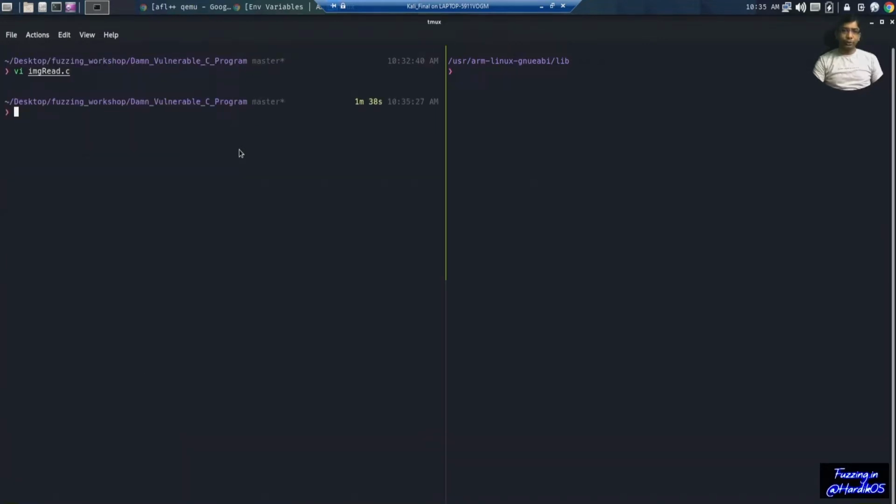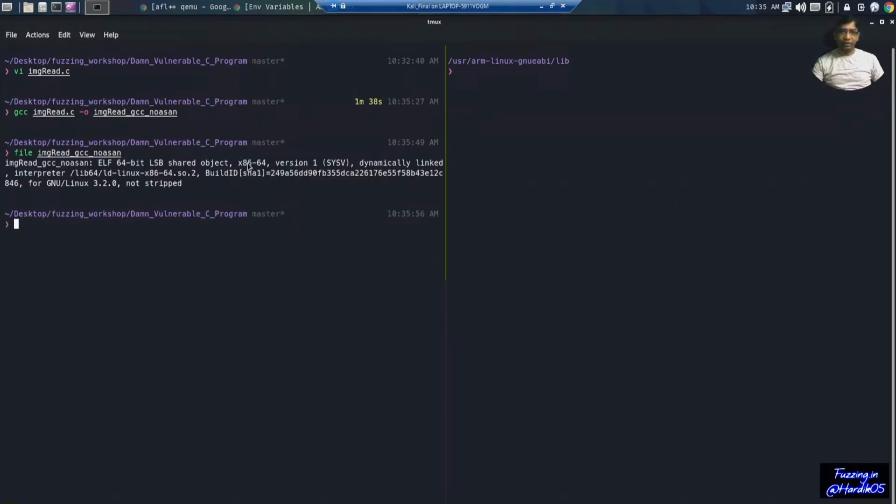the first thing we need to do is install the ARM and MIPS toolchains so that we can compile our DAM vulnerable program for those architectures. Now, for example, if we simply use GCC to compile our image read program, then by default it will compile it for x86 64.